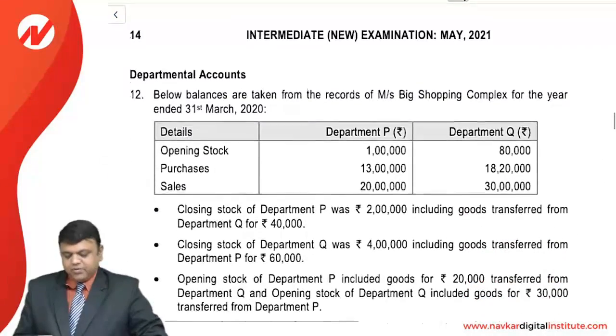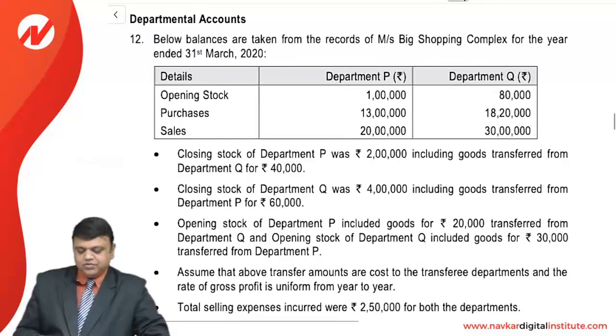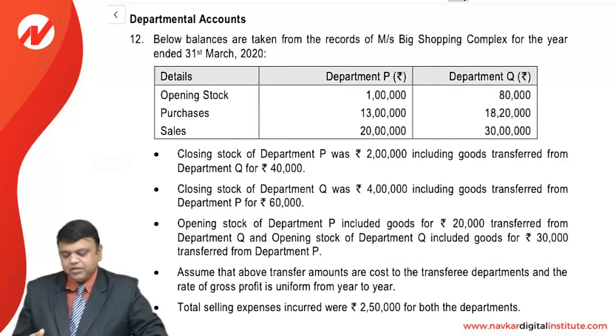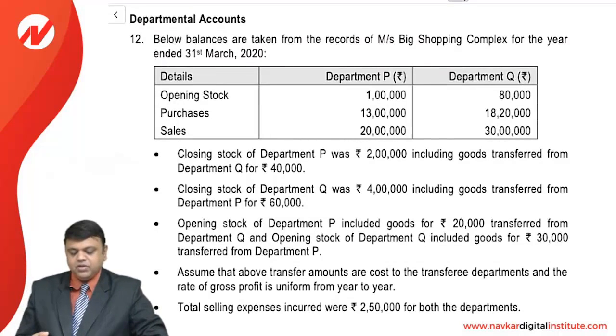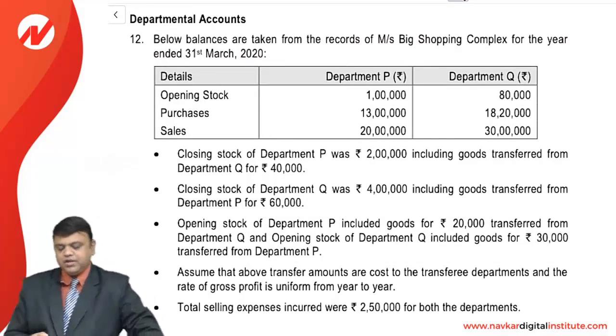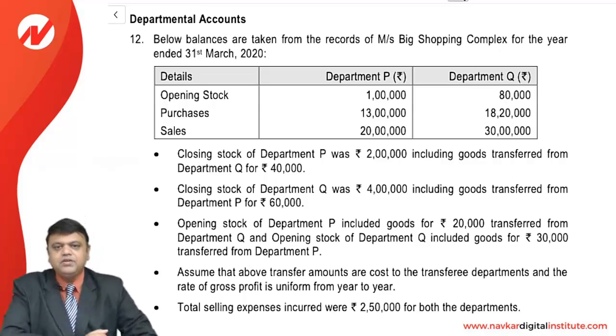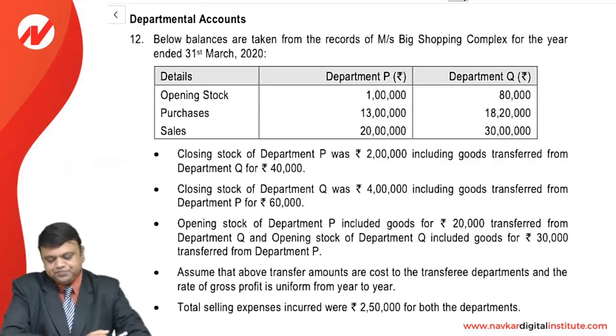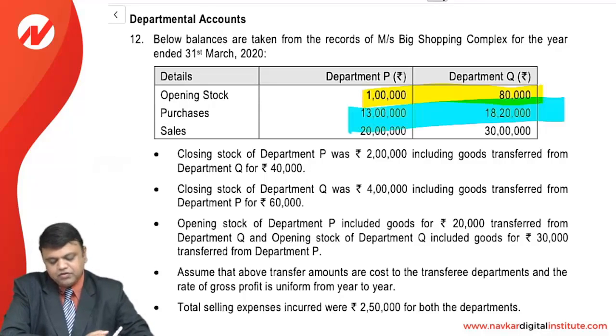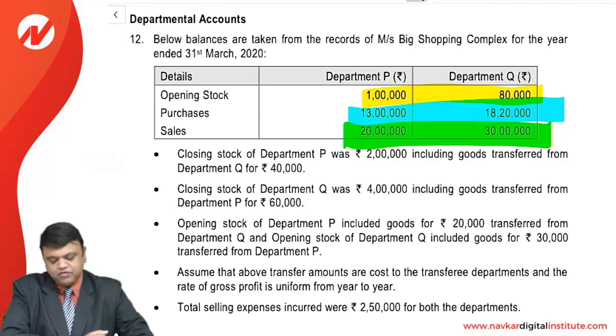Next, friends, is departmental accounts. The departmental accounts balances below are taken from the records of Messrs Big Shopping Complex for the year ended 31st March 2020. There are 2 departments, Department P and Department Q. Opening stock of both, purchases for both, and sales for both are given. So these are the 3 pieces of information.